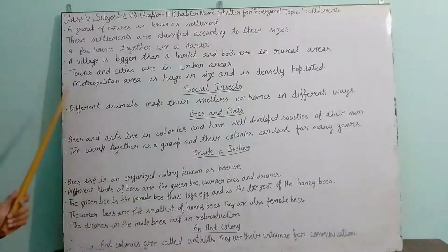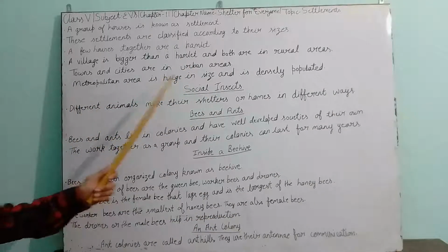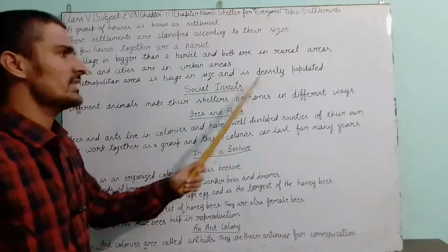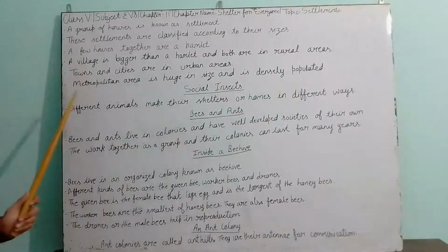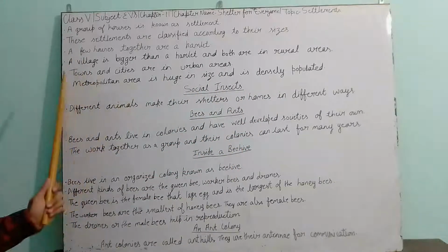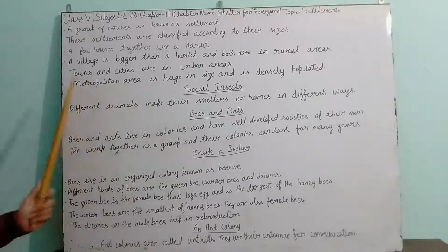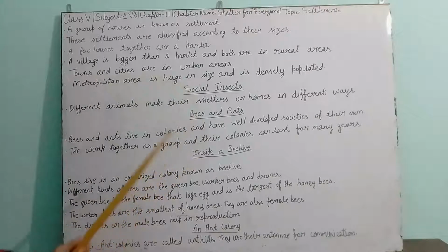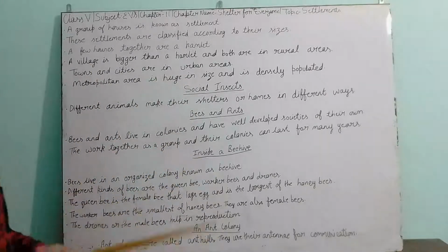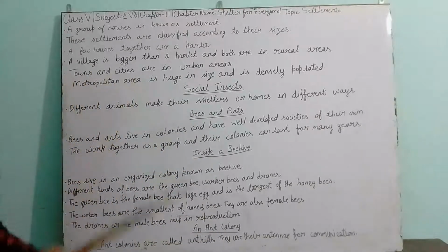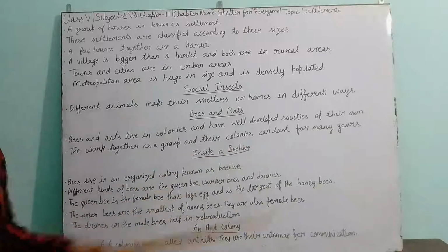hamlet. A metropolitan area is huge in size and densely populated. The metropolitan area is the biggest form of settlement. The cities and houses present in the metropolitan area are well developed.